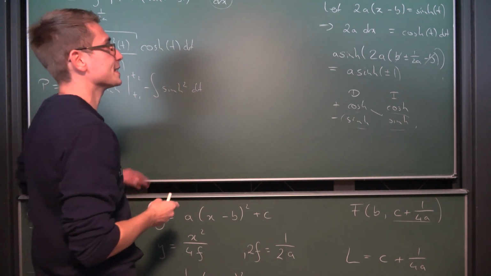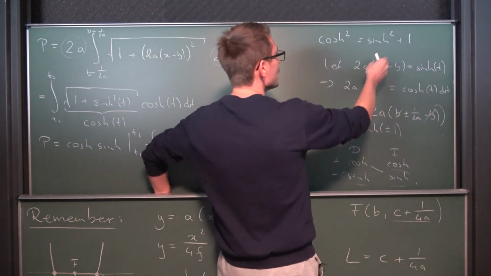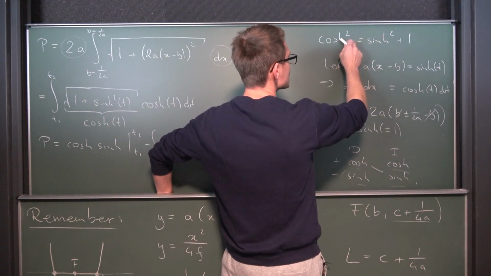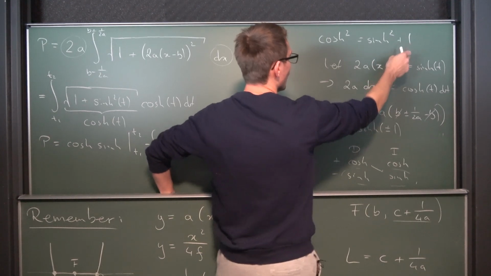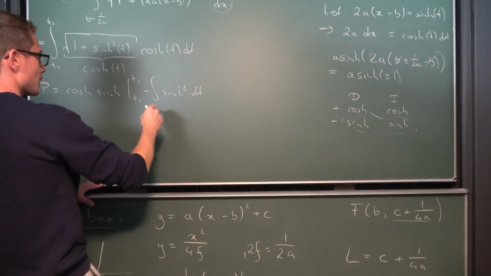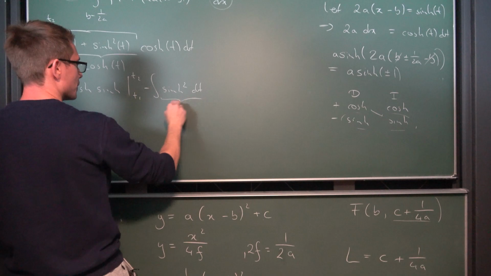Now, what is sinh squared? Sinh squared is the same as cosh squared minus 1, exactly. So this part right here is the cosh squared minus 1.